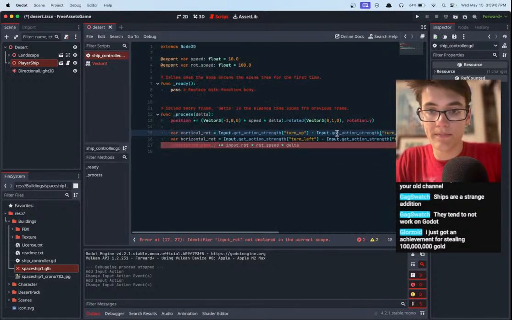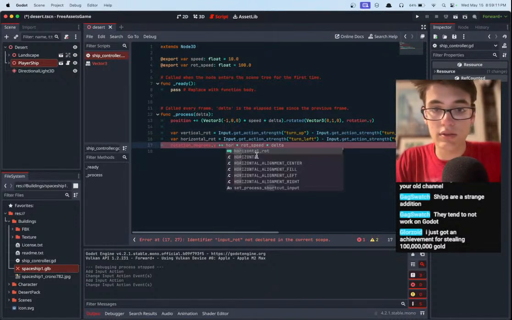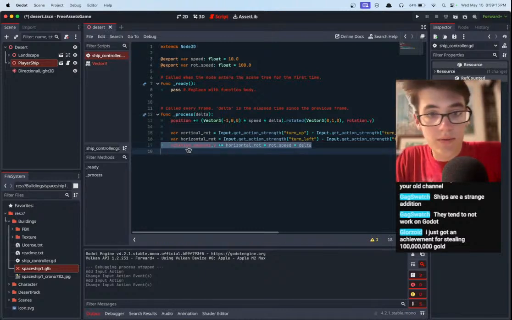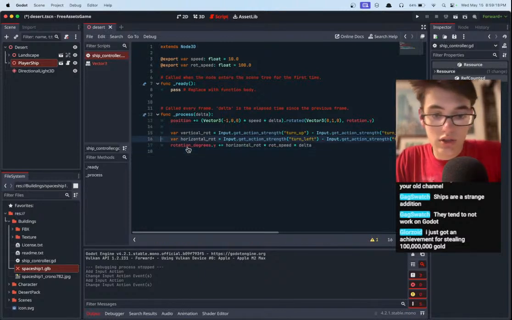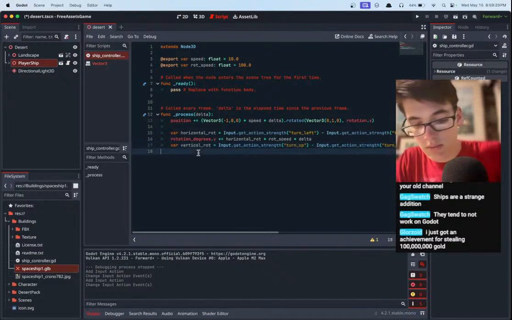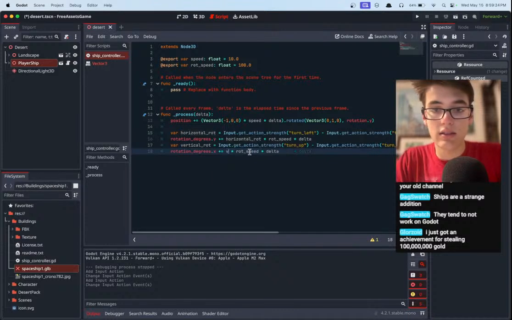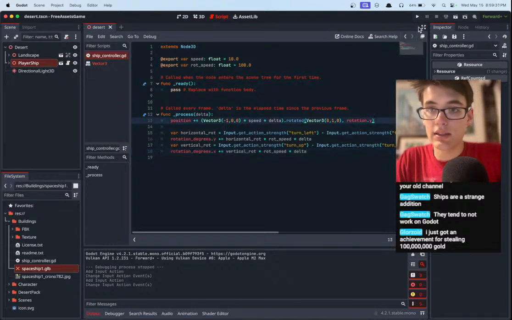There we go. And then rotation degrees.y is, of course, going to use the horizontal rotation. But for rotation, then we'll do the vertical bit, which would be rotation degrees, I think, .x, and of course with vertical rotation. And hopefully that's the right rotation. Let's see.